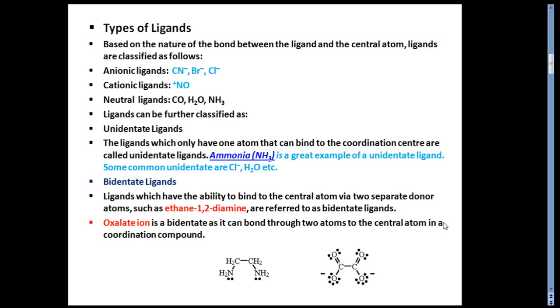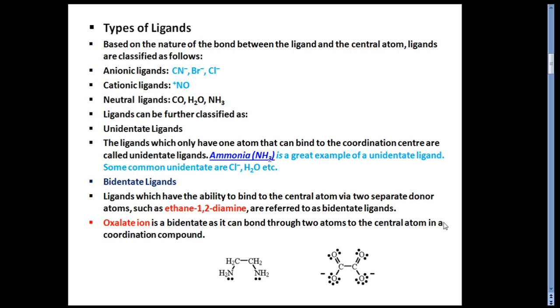Let's see types of ligands. Ligands are categorized on the basis of the nature of the bond between the ligand and the central metal atom, and on that basis they are classified as anionic ligands, cationic ligands, and neutral ligands.